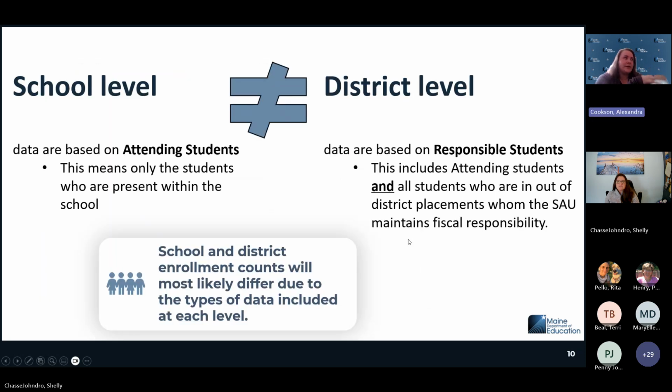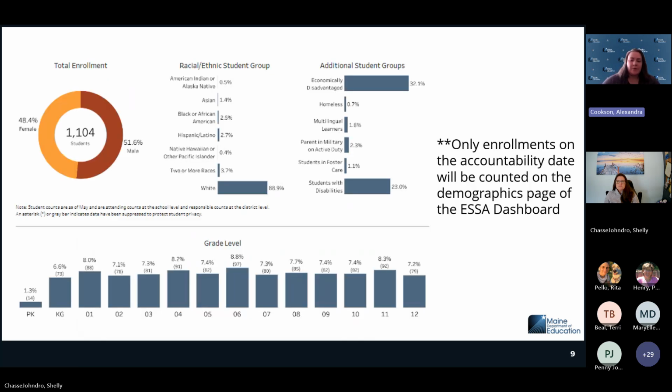This data will also look different, just as a final thought. The data on the ESSA dashboard will also look different than other places where we report data out. For example, we have an enrollment dashboard on our data warehouse, which is probably going to look different than your ESSA dashboard, because the enrollment data on the data warehouse is based on October data, whereas the ESSA dashboard is based on that ESSA demographics. So you're going to see different numbers based on which data sets you're looking at. Just be aware of that when you're looking at state level data. You are looking at different point in time collections.